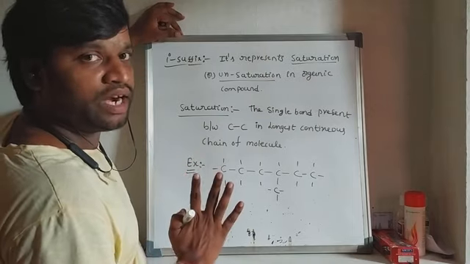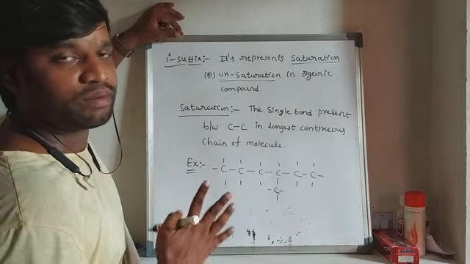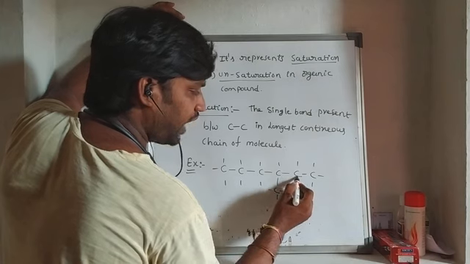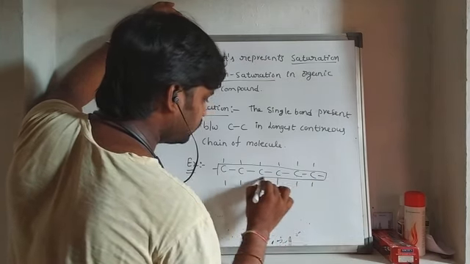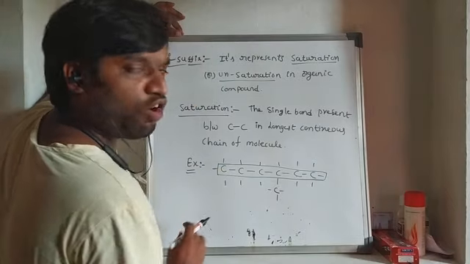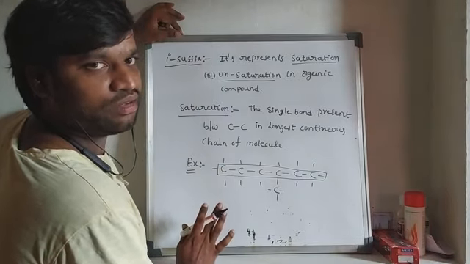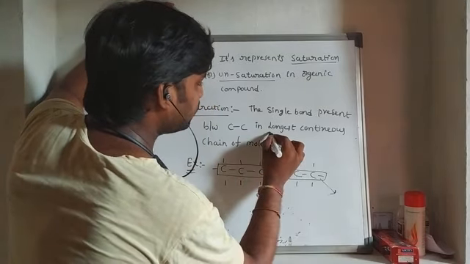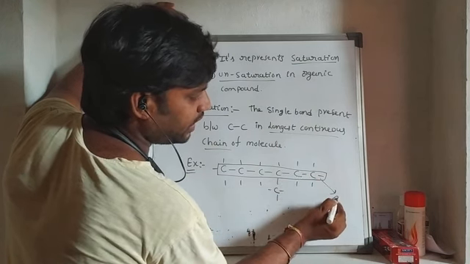But in which way are the larger number of carbons present in the molecule? 1, 2, 3, 4, 5, 6. In this way, 6 carbons are present in the molecule. That's why this is the longest continuous chain or parent chain.